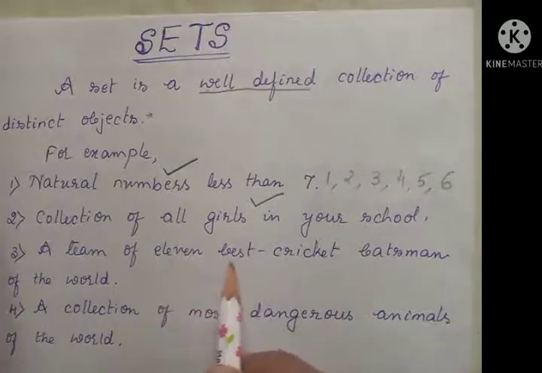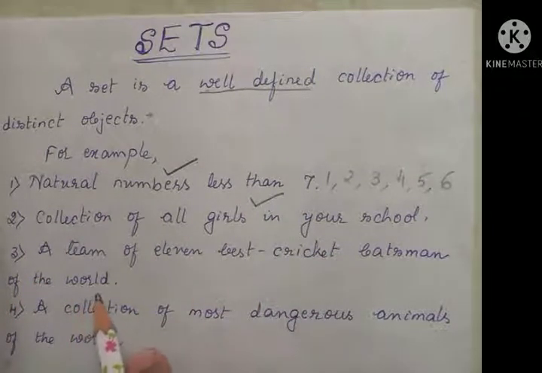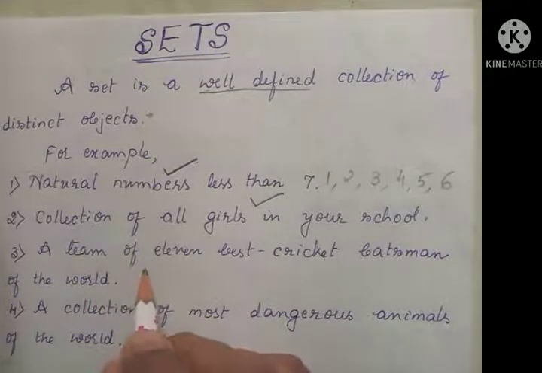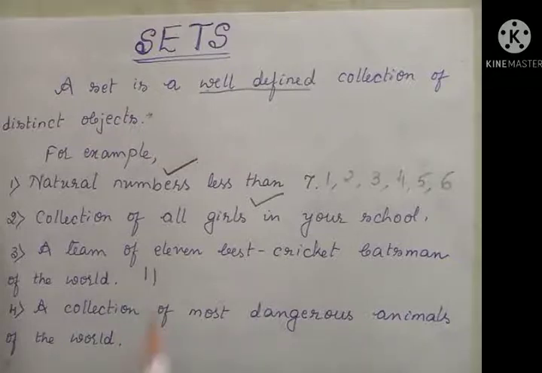A team of 11 best cricket batsmen of the world. Here I'll construct one team of 11 batsmen. According to me, these 11 are the best batsmen. But someone says that instead of Sachin, we can add Virat Kohli, because according to him, Virat Kohli is better than Sachin.